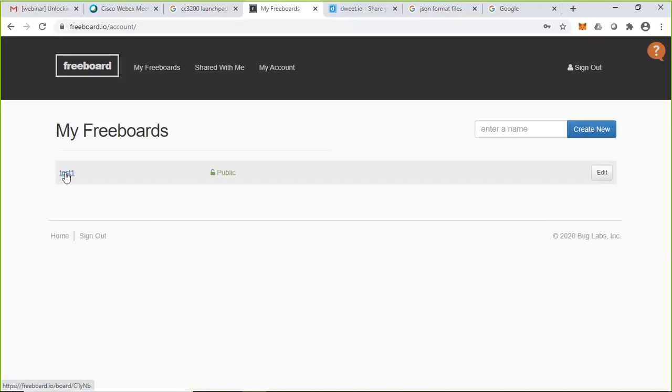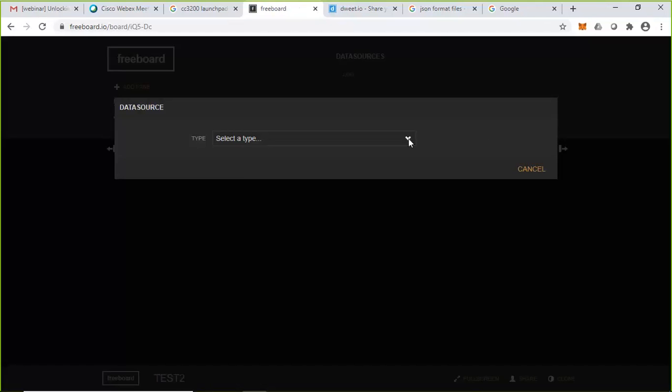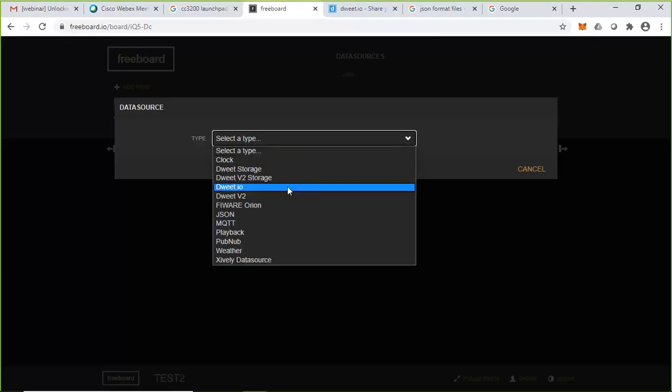Here I have already done some test one. Now I'm going to create a new one. In the rightmost corner, there is an option called create new. Type something, test 2. Click create new one. It will create this empty dashboard. The first step is we need to create or add the data source. Click on add, then choose this list box. This is where freeboard.io is going to fetch the information as a JSON file from the dwit.io page.